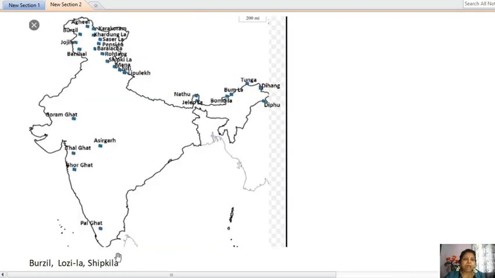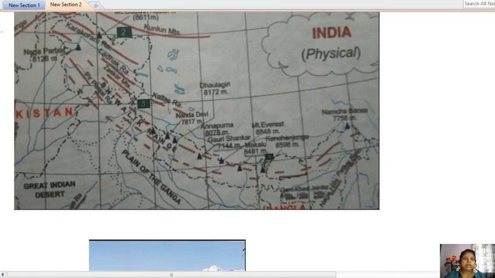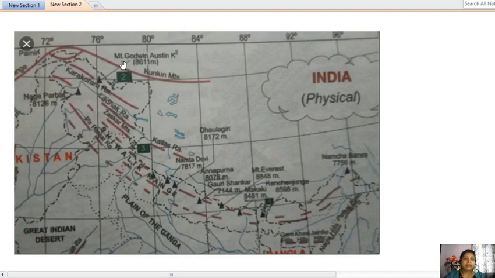In this map of India, you see Burzil, Shipkila, Lozila. These are the three important locations we found in India. Burzil, Lozila, Shipkila. Here is the location of the Karakoram range, and K2, Godwin Austen, is located in the Karakoram range in the northern part of India.